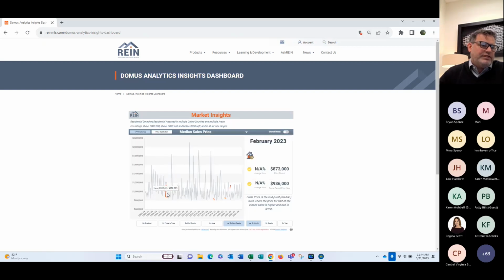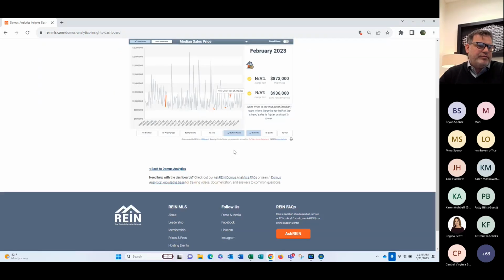You can see those overlines are a little bit tougher there. Right. All right, by month, by quarter, by year. Again, you have lots of different opportunities to come in here and take a look at different numbers from the stats perspective. I'll pause here as I switch back to questions.